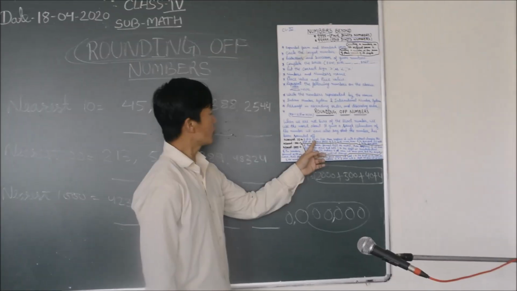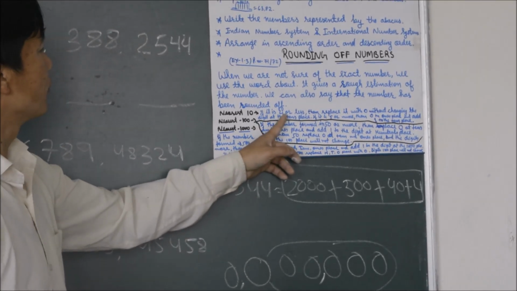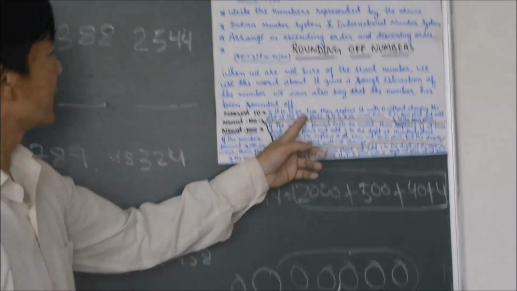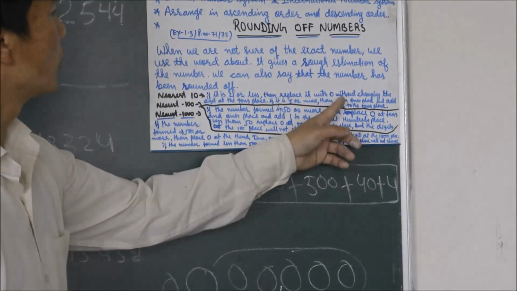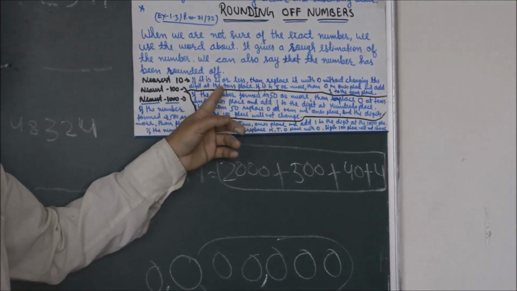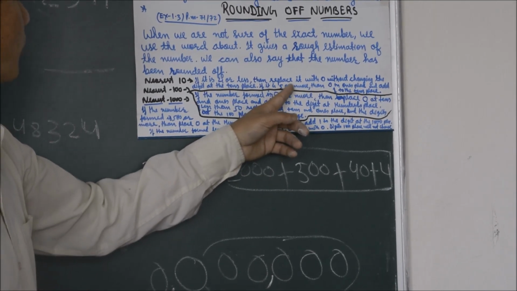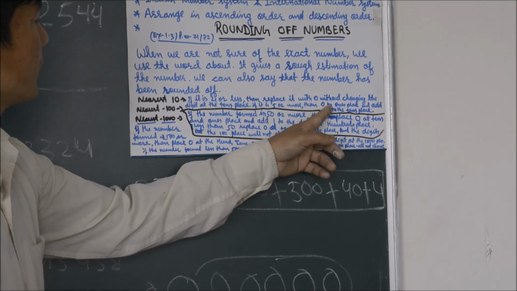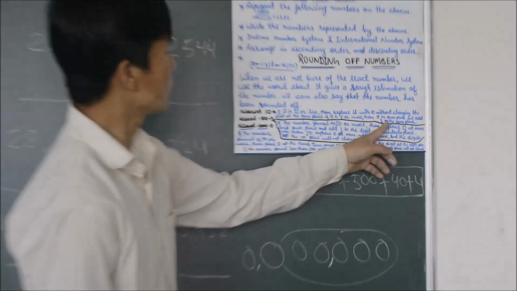If the ones digit is 4 or less, then replace it with 0 without changing the digit at the tens place. If it is 5 or more, then put 0 in the ones place and add 1 to the tens place.